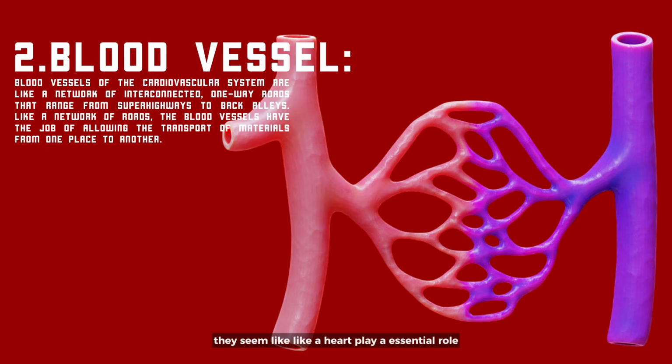Like the heart, they play an essential role, which is circulating blood throughout the body, delivering oxygen and nutrients to tissue while removing waste products. They also play a crucial role in regulating blood pressure and body temperature.